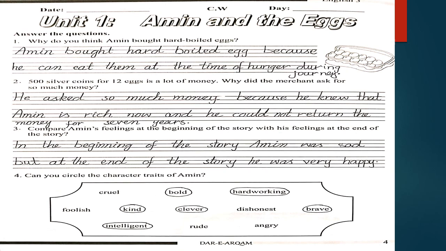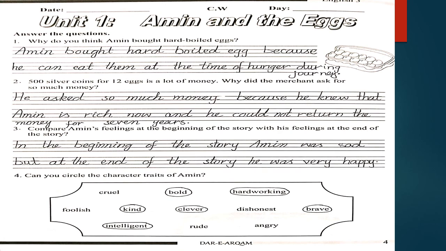The next question is question number 2. 500 silver coins for 12 eggs. Is it a lot of money? Why did the merchant ask for so much money? Answer is he asked so much money because he knew that Amin is rich now and he could not return the money for 7 years. So he asked for so much money.